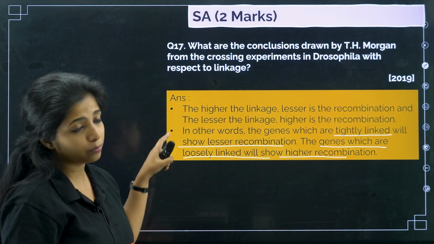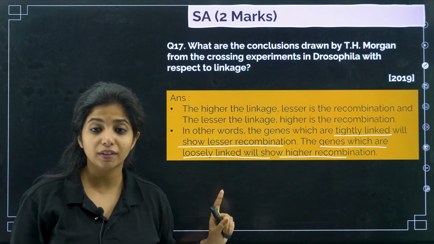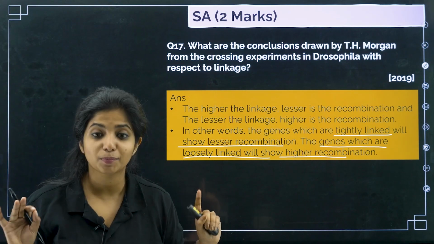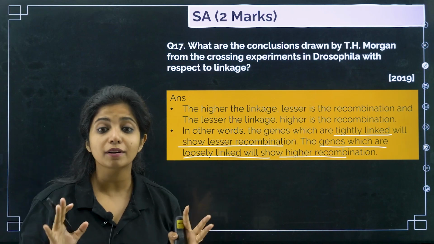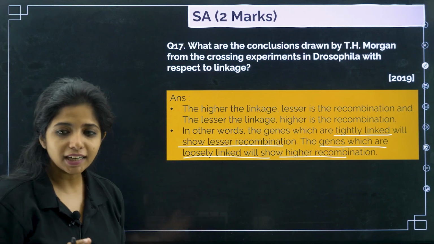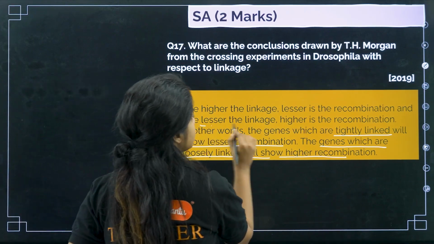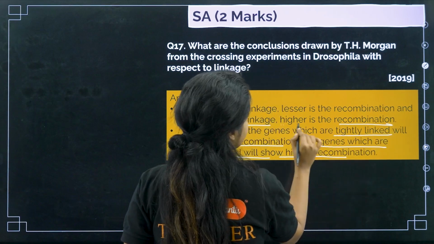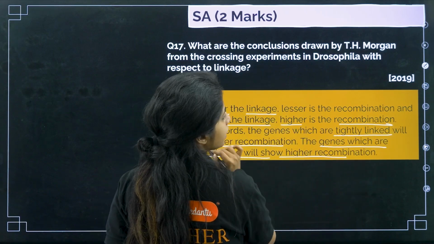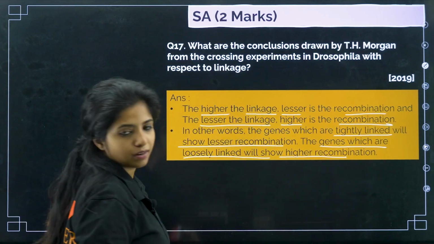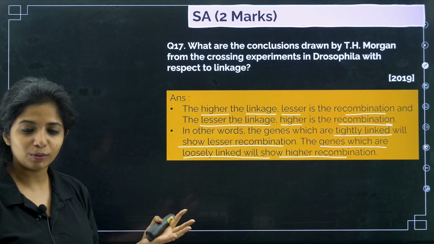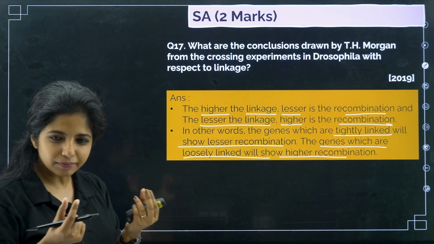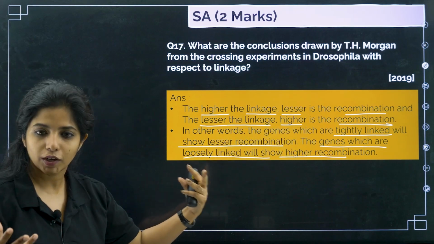Okay, and please write in points as I have shown you in each of the answers until this time. I have written in points for you to understand that writing in points is very much important, my dear children. And underline wherever you see, for example, lesser the linkage, higher recombination. Higher linkage, lesser recombination. When it's a 2-marker question, you don't need to underline the whole thing, but please underline the linkage, recombination. At least you can do that.